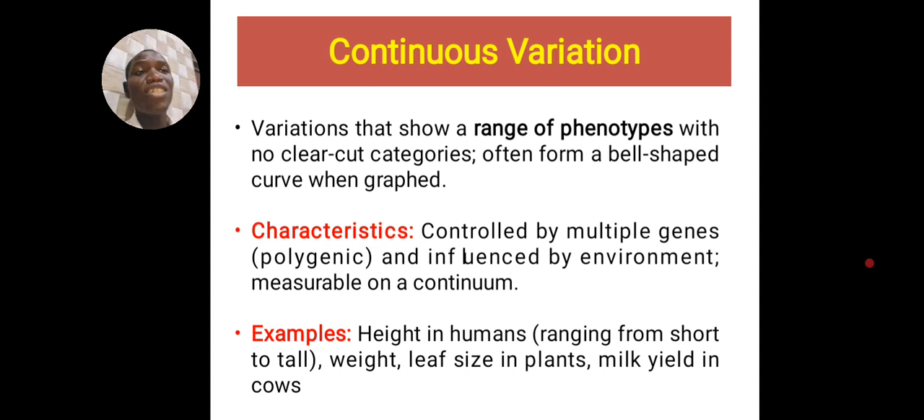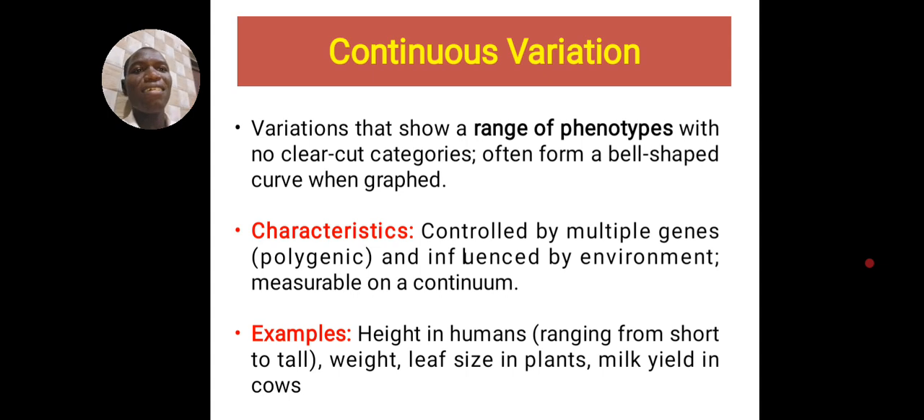So it is a range of phenotypes with no clear-cut categories. If you are to draw the graph from the extreme end to the extreme, it's going to give you a bell shape. It will give you a graph like a bell. The reason is because it goes from the smallest to the highest and then to the smallest again. So you must know this. This can be your objective question in the next JAMB. Please know it. I beg you.